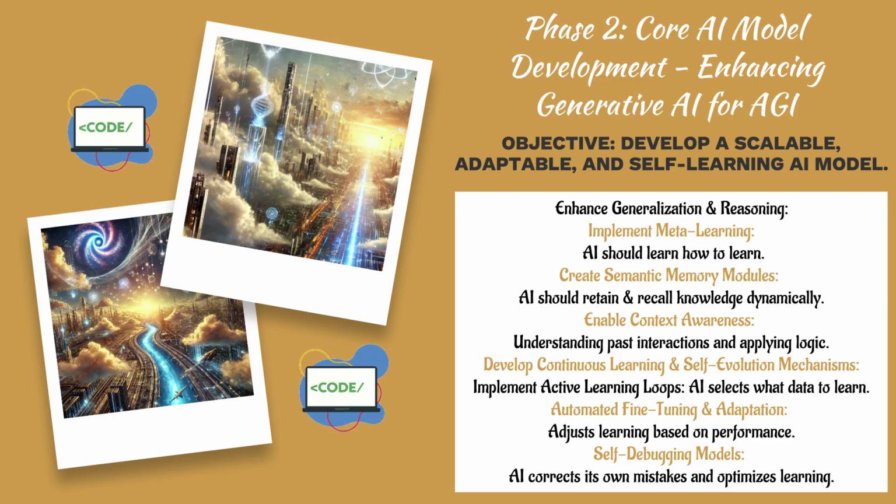Develop continuous learning and self-evolution mechanisms. Implement active learning loops. AI selects what data to learn. Automated fine-tuning and adaptation. Adjusts learning based on performance. Self-debugging models. AI corrects its own mistakes and optimizes learning.